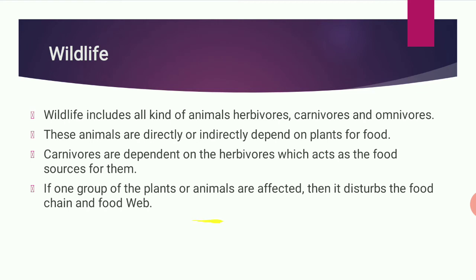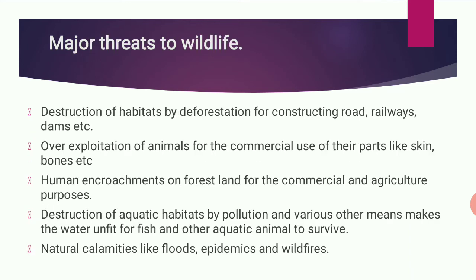If one group of the plants and animals is affected, then it disturbs the food chain and food web. So if one thing is affected, then it will affect the food chain. Next, what are the major threats to the wildlife?